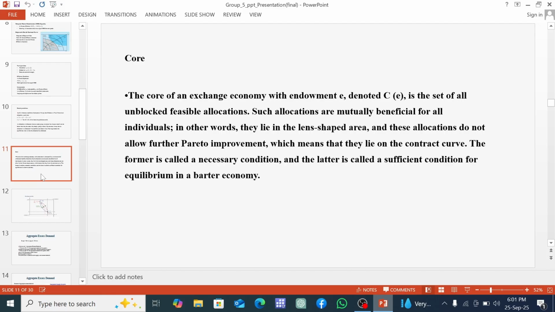Now that we understand blocking, we can finally define the core. The core of an exchange economy, usually written as C(E), is the set of all allocations that are both feasible and unblocked. Feasible means the allocation must respect the total resources of the economy. We can't distribute more than what exists. Unblocked means no one or no group can deviate and do better on their own. So the core represents the safe zone of allocations where everyone is satisfied enough not to leave and no group has a profitable alternative strategy.